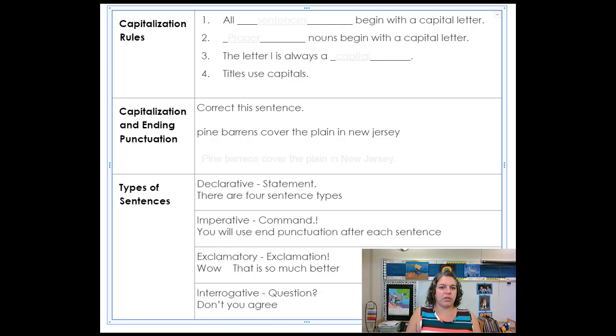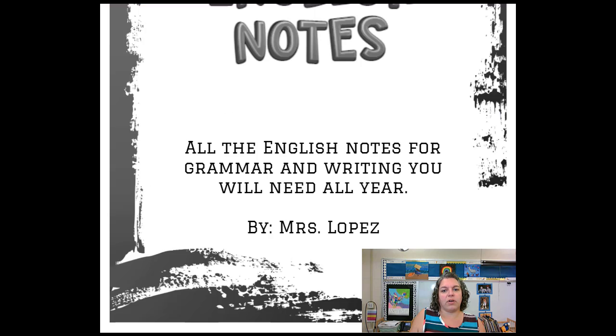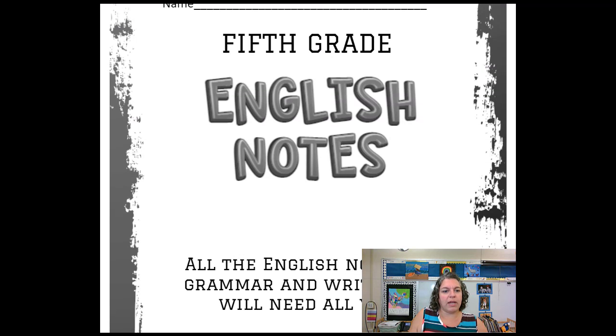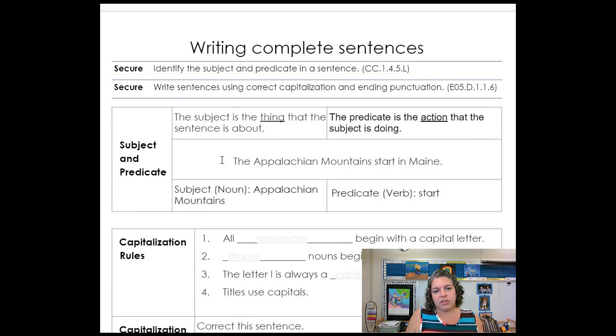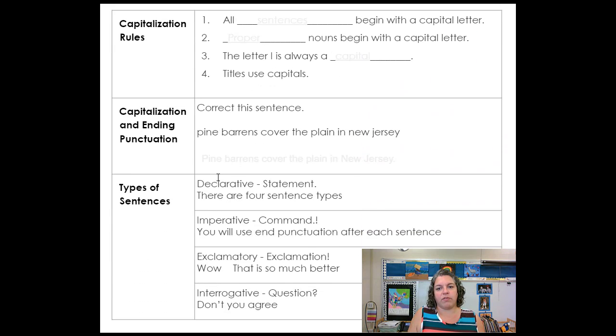So today we're going to look at capitalization, ending punctuation, and types of sentences. All of this is on page 7 of our 5th grade English notes. Open this up to slide 7. You can pause the video until you have it out and ready. We already did the top of this page about writing complete sentences. Now we're going to focus on the bottom.